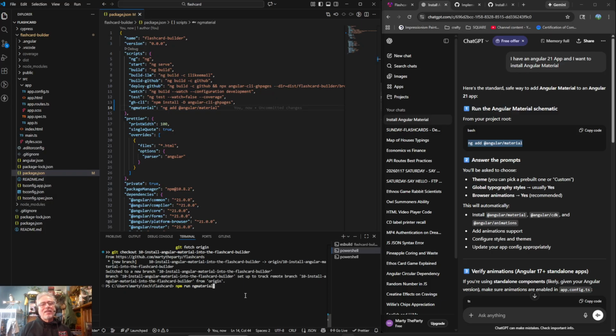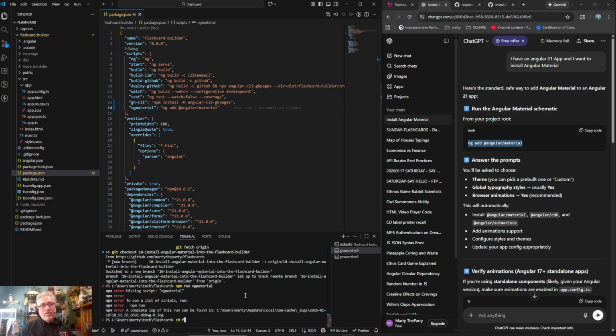So we were literally thinking, oh, we're going to actually write some code. npm run ng material. Did I save it? Am I in the right one? Packages. Oh, I'm not in the right one here.